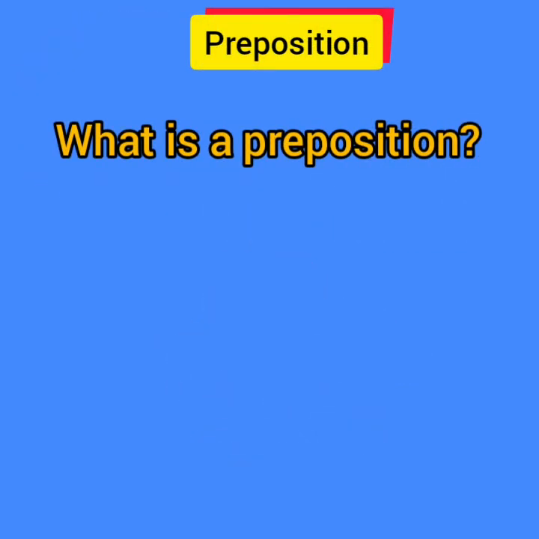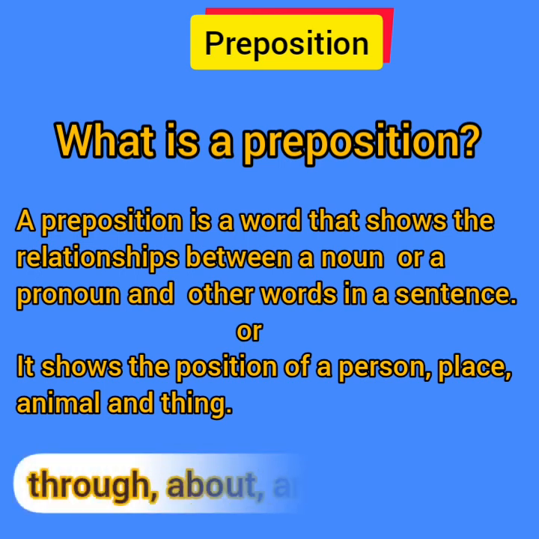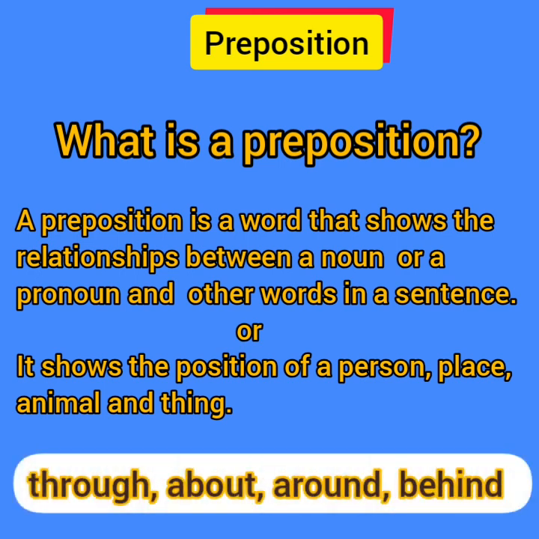Now, in my previous classes, I have already explained to you the different kinds of prepositions. Today, I will explain to you the prepositions through, about, around, and behind. So please listen to the explanation and try to understand.